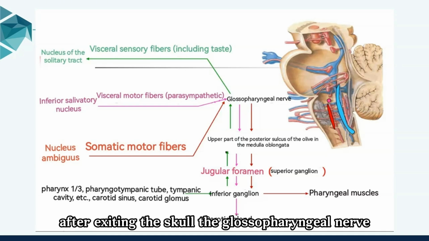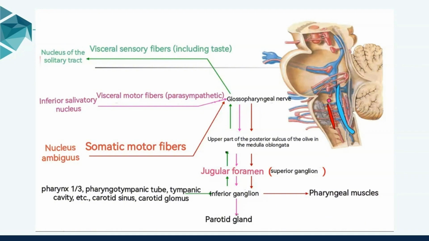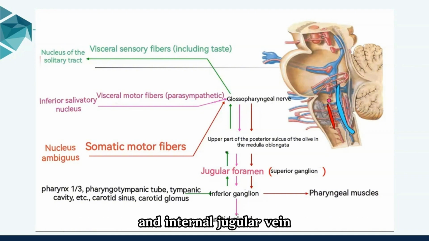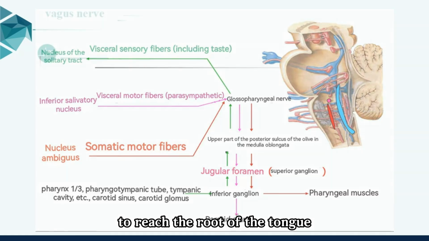After exiting the skull, the glossopharyngeal nerve first descends between the internal carotid artery and internal jugular vein, then curves forward medial to the hyoglossus muscle to reach the root of the tongue.